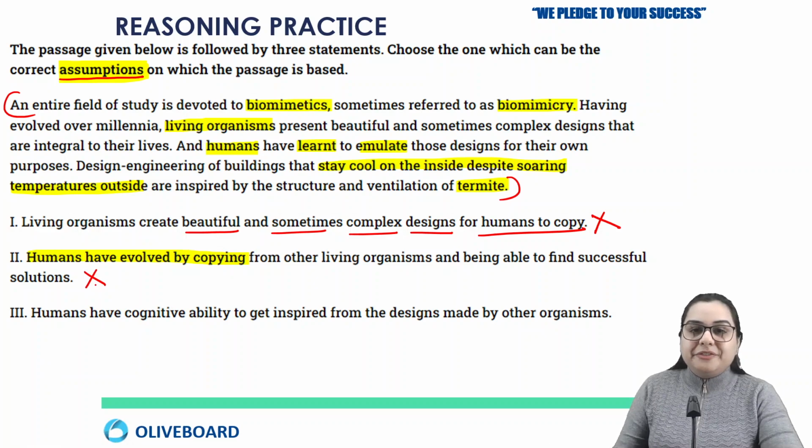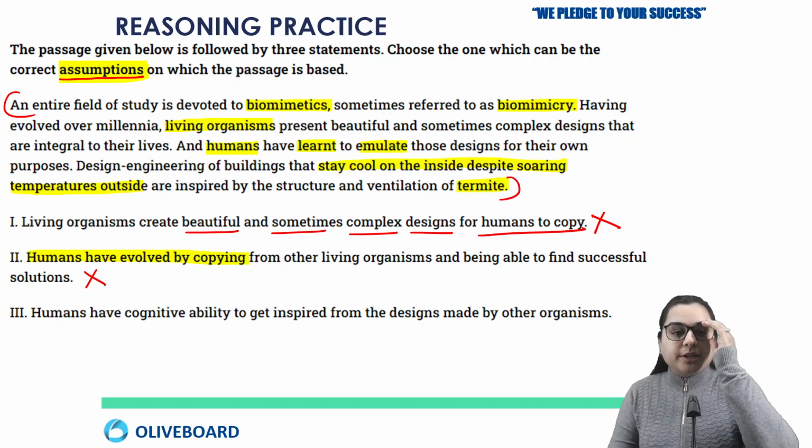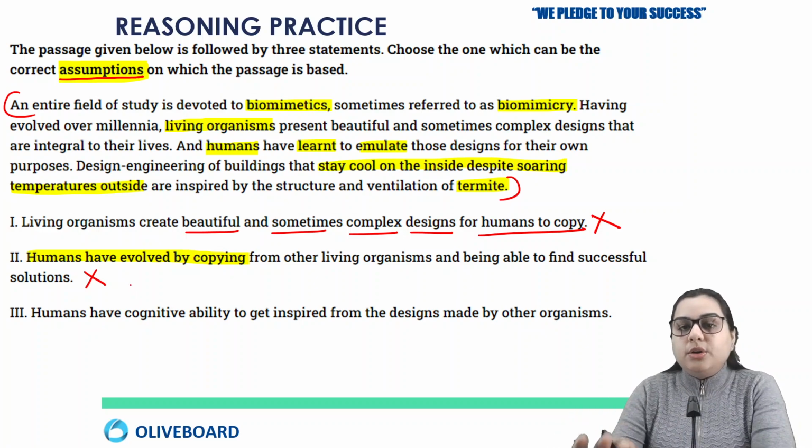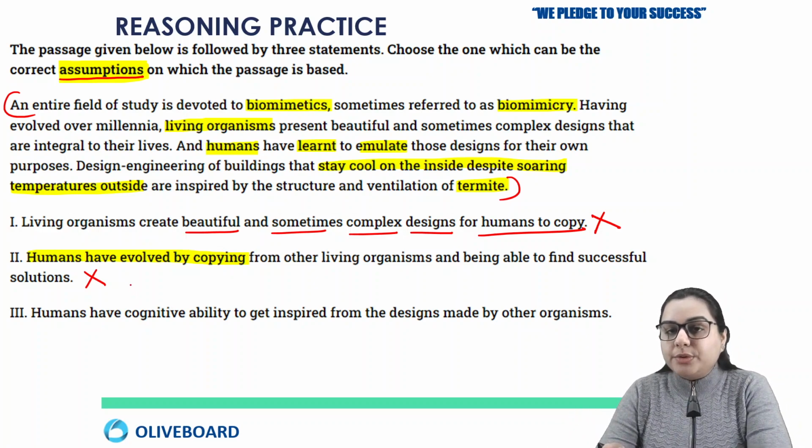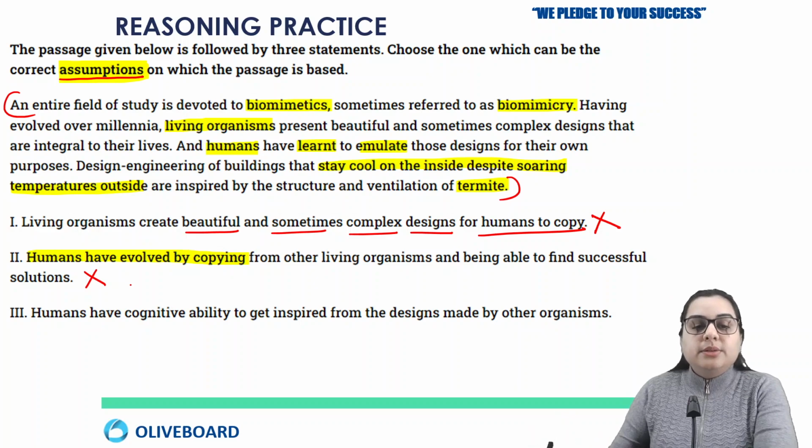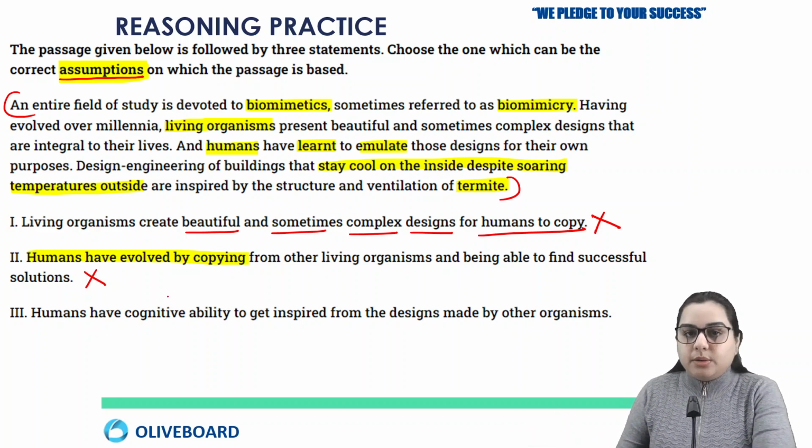So we are left with just one option, and that should be correct, but we are still going to check it out. Because one thing that we always have to do is minimize the options. Second thing that we have to do is choose the best. So two assumptions are wrong. Logically, if I see, these two are wrong.